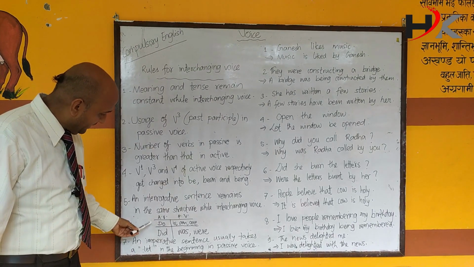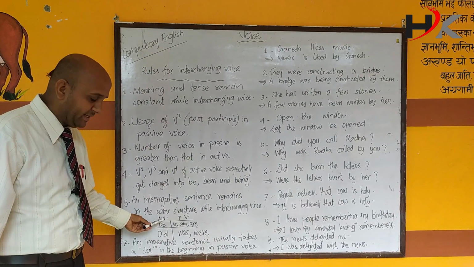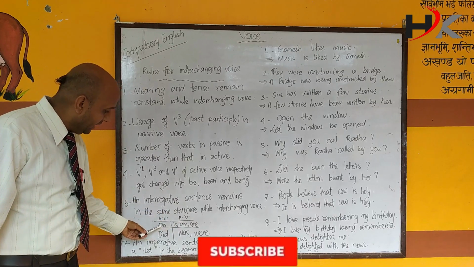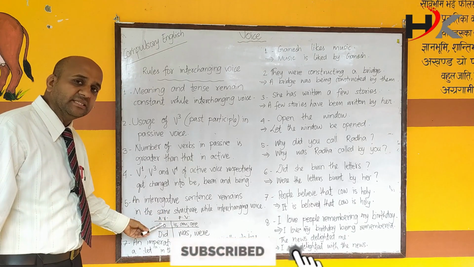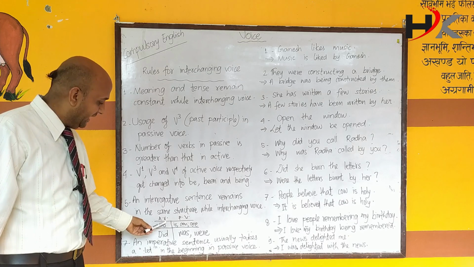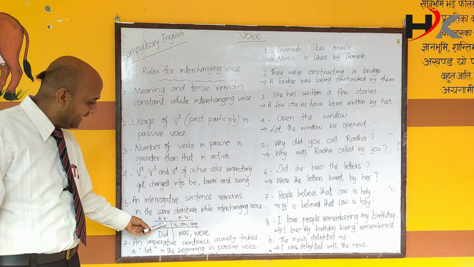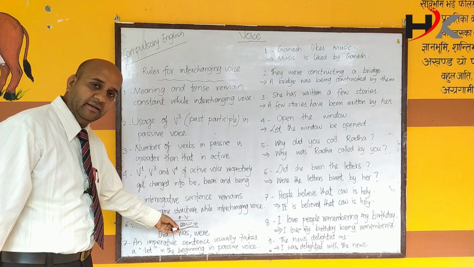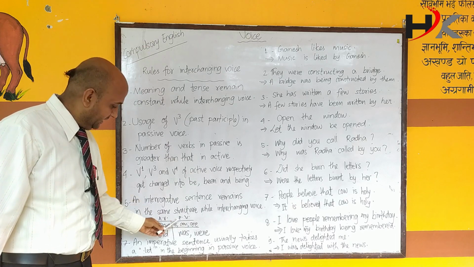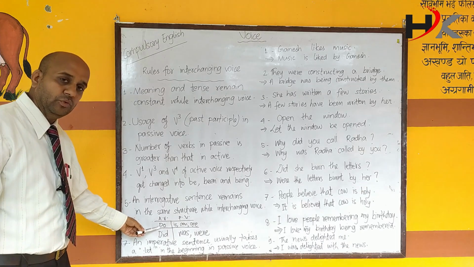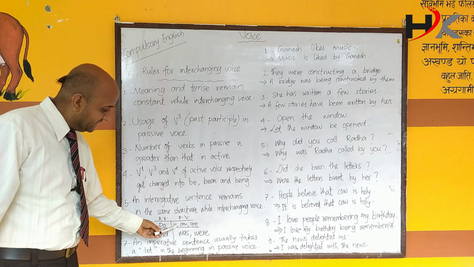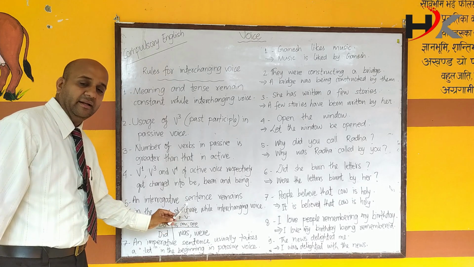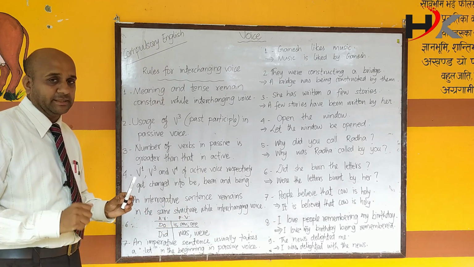Look at number 6. AV stands for active voice, PV stands for passive voice. Do means verb 1. If you find this verb in active voice, it gets changed into is, am or are in passive voice. Dear student, do means verb 1, it gets changed into is, am, are according to the nature of the object.